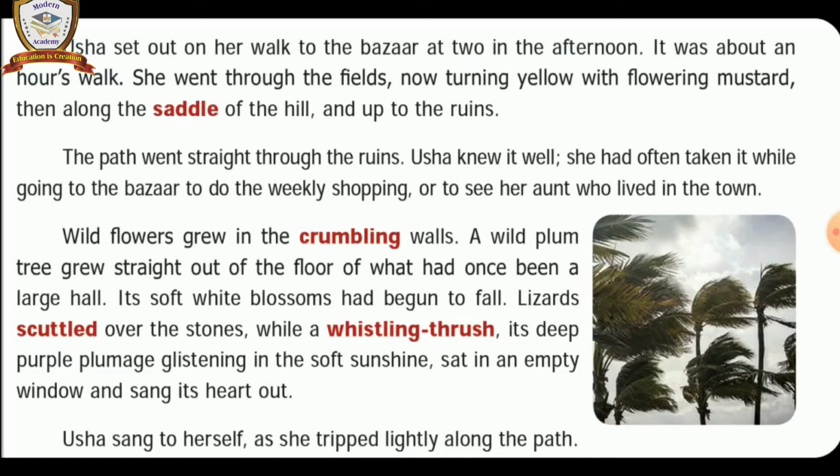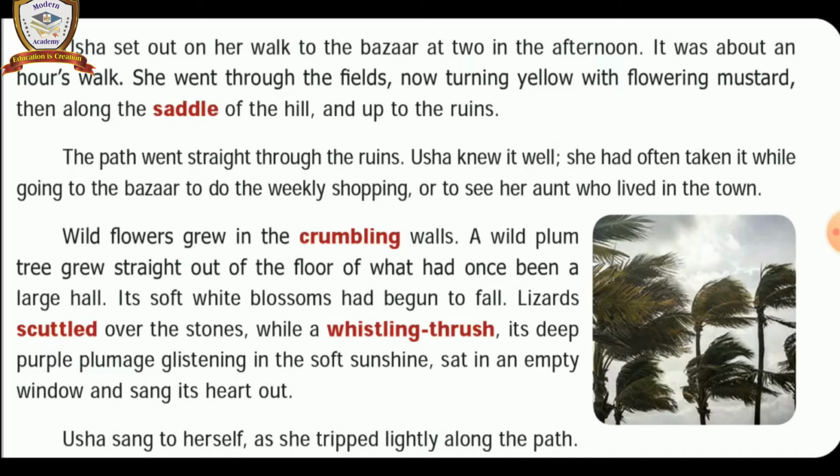Usha knew it well. She had often taken it while going to the bazaar to do the weekly shopping or to see her aunt who lived in the town. Usha knew the way of going to bazaar well. The path went straight through the ruins. Ruins means a ruined building. Understand? She had often gone to the bazaar for weekly shopping, and also she used to visit her aunt in the town. She knew the path of the bazaar that went straight through the ruin of the haunted hill.